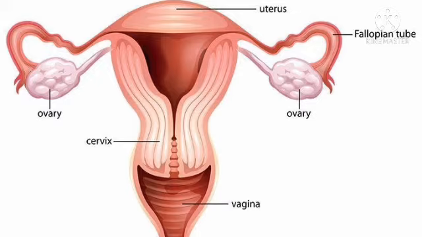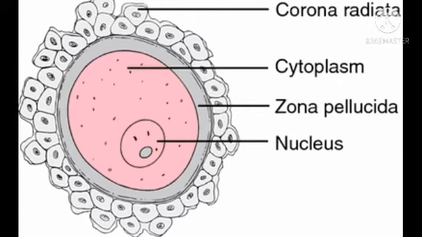So let's look at some of the parts of the female reproductive organ, some of the main parts. First, we have the ovary. Actually, there are two ovaries inside the female body. We have the left ovary and the right ovary. The ovary produces the egg. This is the ovum. Alright, the female egg. So this is how it looks like.